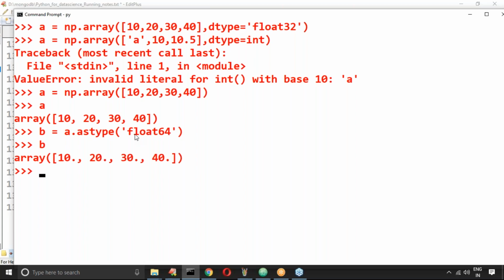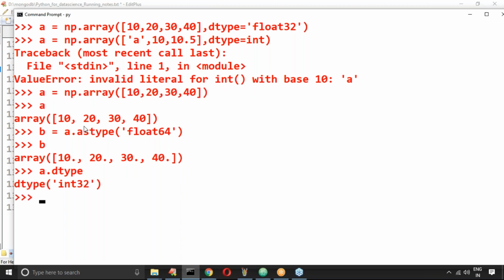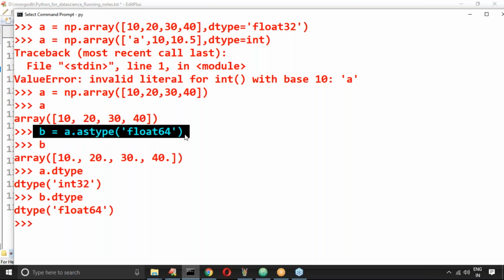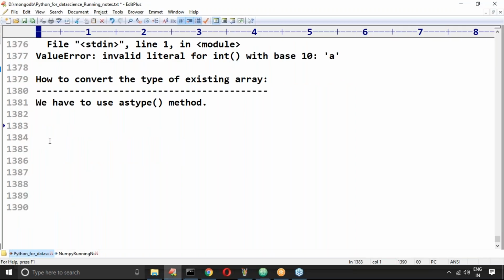Now observe carefully. a.dtype: what is the type of a? The type of a is int32. What is the type of b? b.dtype: float64, because these values are float. The b elements are already converted to float type. This is the way you can convert the type of an existing array to a new type. Any doubt?